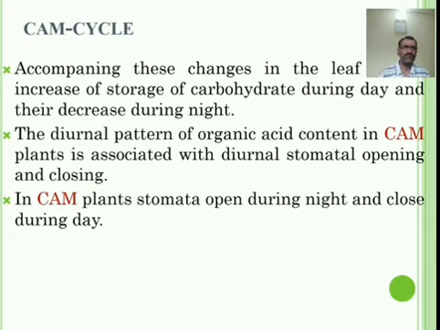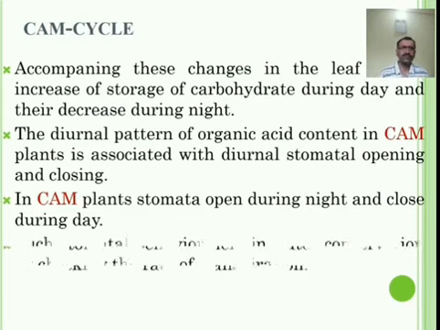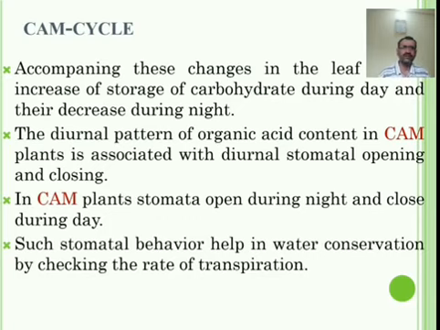Generally in most plants, the stomata are open in the daytime and closed in the night time. But here in CAM plants, stomata are open during night time and closed during daytime. Such stomatal behavior helps in water conservation by checking the rate of transpiration.